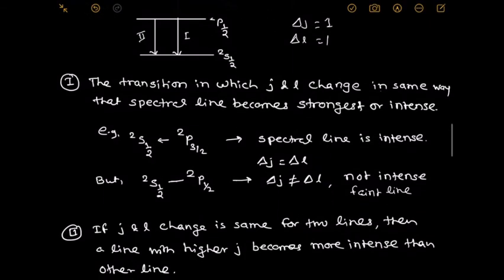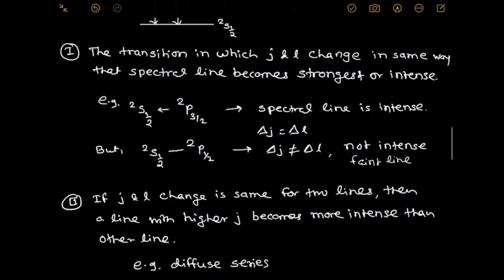Second rule: if there are more than two lines, how do we write that rule? If J and L change the same way for two lines, then which of those two lines is stronger as compared to the other? Hence we write the rule: if J and L change the same way for two lines, then the line with higher J becomes more intense than the other line.